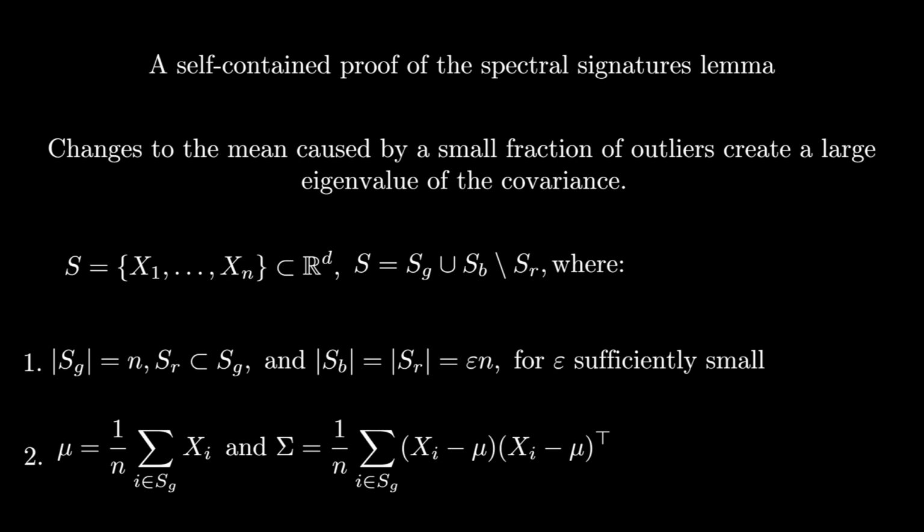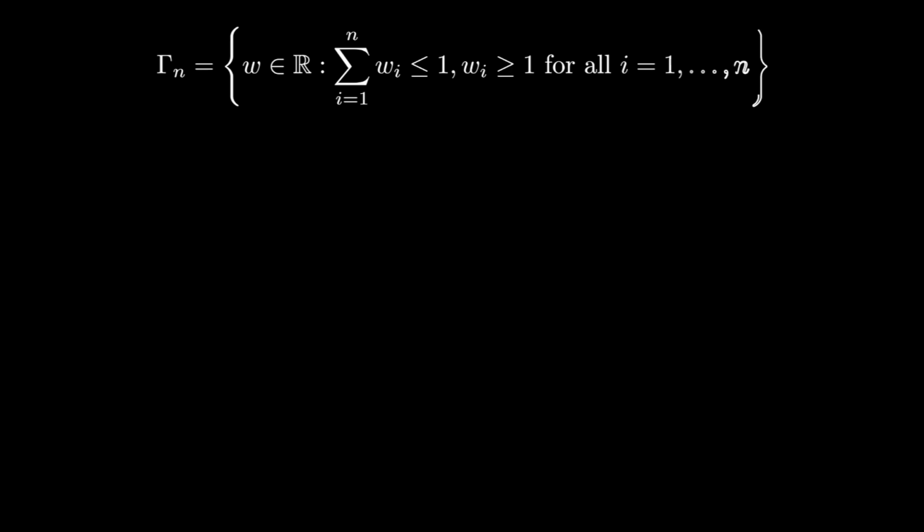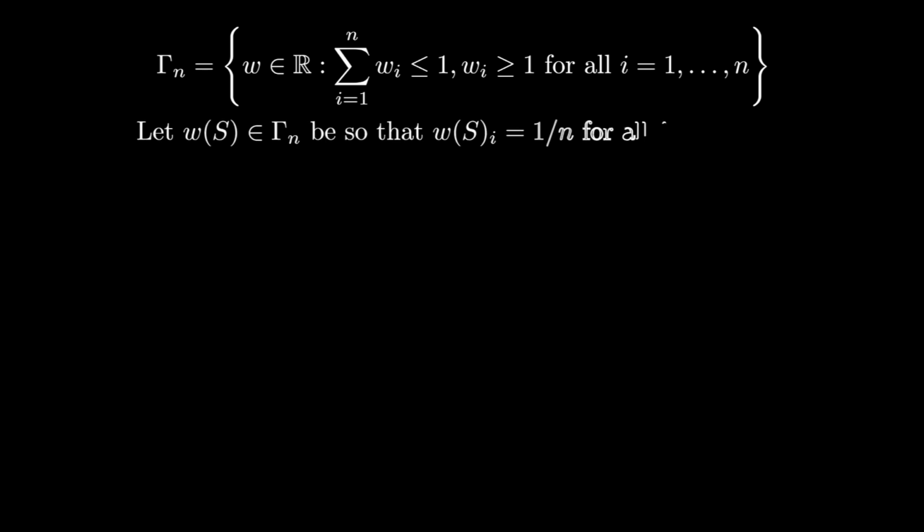Before we can state the theorem, we're going to need the following notation. I'm going to go over this kind of quickly, but again, if you need more context or intuition, please refer to Lecture 4 or my lecture notes. We'll let gamma sub n denote the subsimplex over n points, namely the set of non-negative w1 through wn, which sum up to at most 1. We'll also let w of S denote the uniform set of weights over S, namely w of S of i is equal to 1 over n for all i in 1 to n.